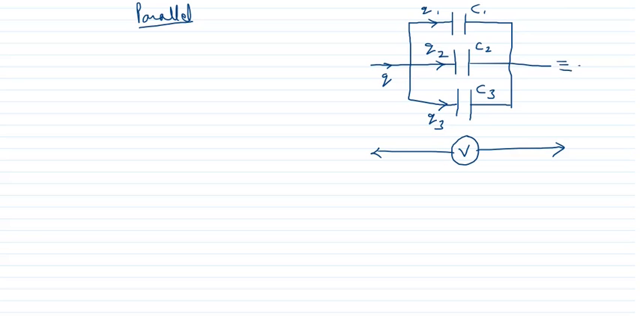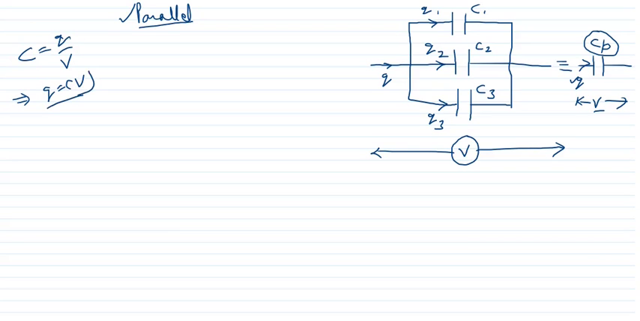And equivalent diagram can be drawn like this one. If instead of C1, C2, C3 in parallel combination, I use a capacitor of capacitance Cp, such that there is no change in the circuit for potential V, Q remains same, then Cp will be known as equivalent to C1, C2 and C3 in parallel combination. Now we use the same formula, C is equal to Q upon V, so therefore Q is equal to CV. I will use this formula.